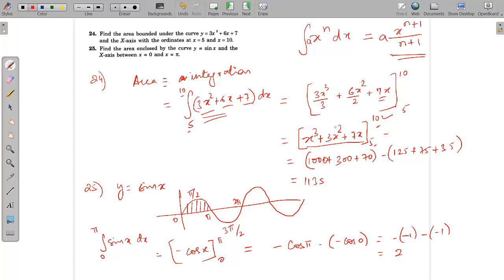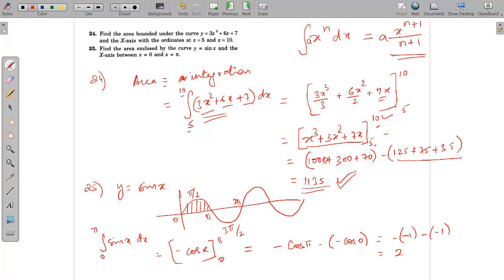Okay, so if you put 10 in this expression, it becomes 1000 plus 3 into 100 plus 7 into 10, minus, put again 5. This is the value you get when we are putting 5. So the total value you are getting is 1135. So this is the area under the curve.